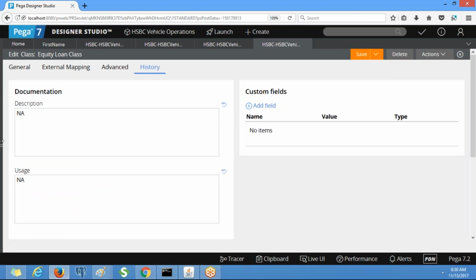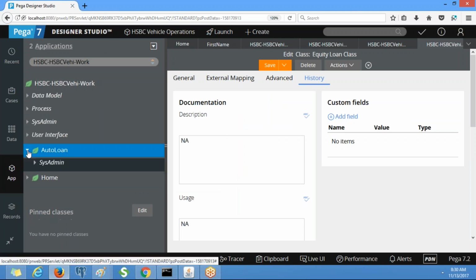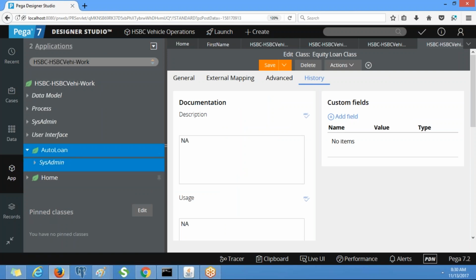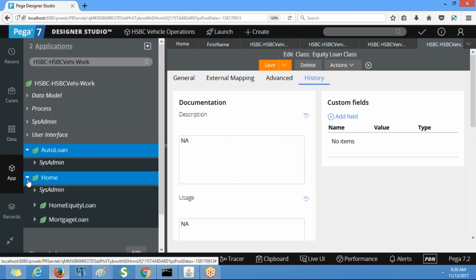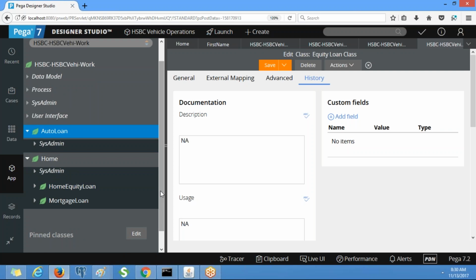So now you refresh the class group, you will see all the work types we defined. If you are going to create something which belongs to auto loan, you will create under auto loan. If you are going to create common things for home equity loan and mortgage loan, you will put them under home.